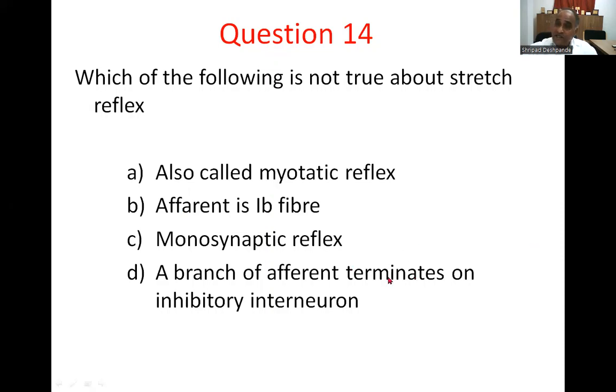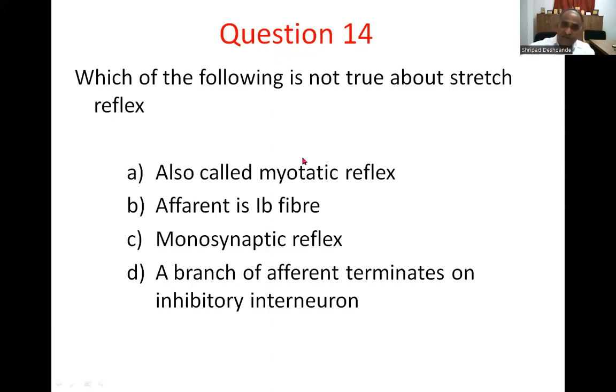That is called reciprocal innervation: when the flexor is contracting, the extensor should relax, so that the opposite group of muscles is inhibited.